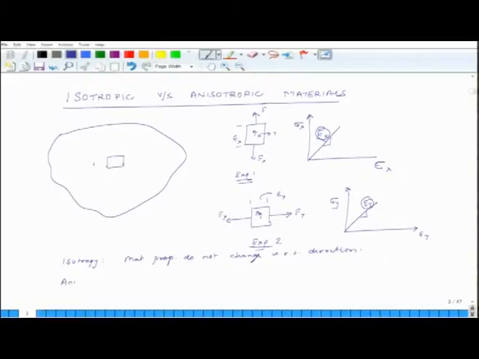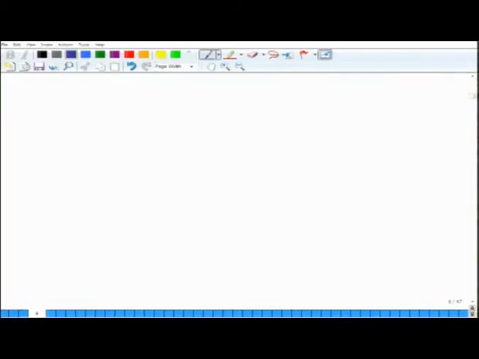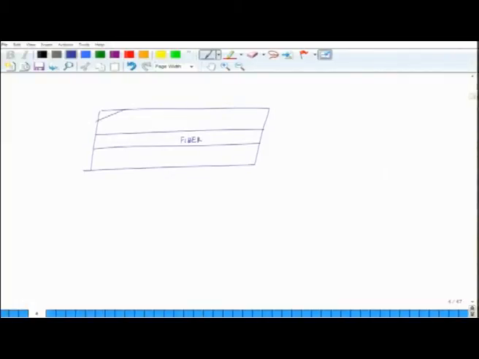If the material is anisotropic, then material properties change with respect to direction. So, you think about a composite material and just let us look at one single fiber embedded in a matrix. So, this is fiber and let us say this is matrix.